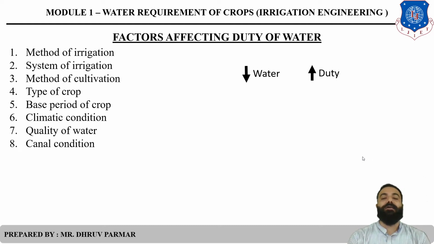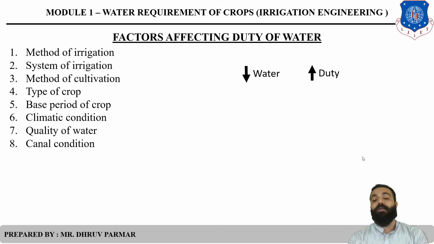Then canal condition. There are two types of canal, lined canal and unlined canal. The lined canal is covered with a protective layer like concrete, asbestos, or brick layer, like the Narmada Canal. The Narmada Canal is covered with RCC or PCC. Clear?